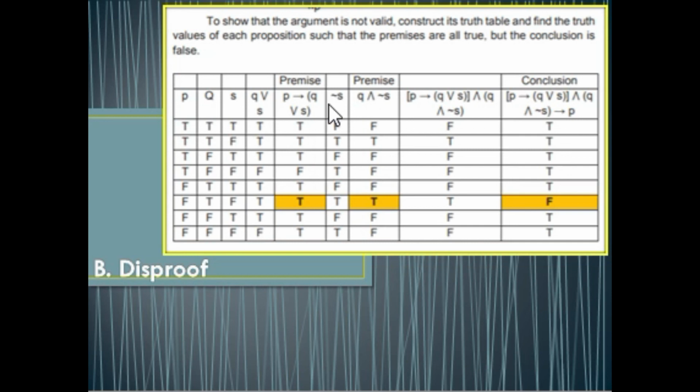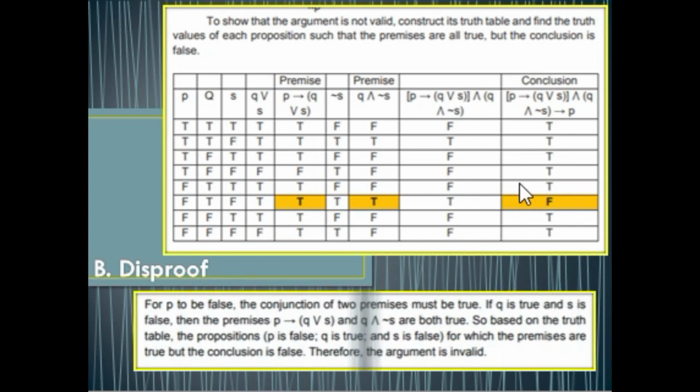In the second premise, we get Q and not S. Also, P implies Q or S, and Q and not S. In the conclusion, we also show that P implies Q or S, and Q and not S implies P. So here in the table, we have shown that this is a disproof because the statement in premise 1 is true, the statement in premise 2 is true, while the conclusion is false. Therefore, this is a disproof.